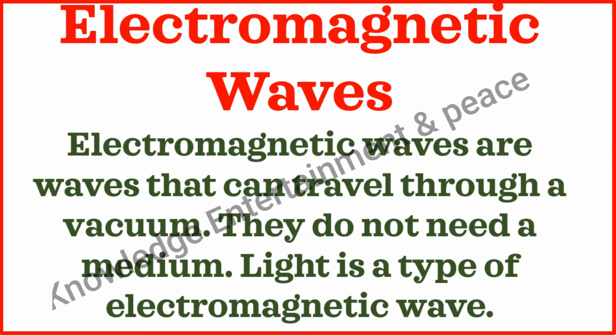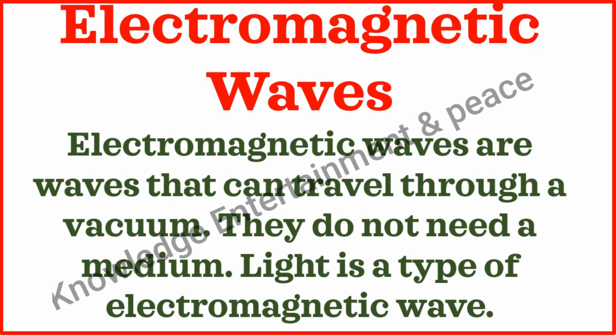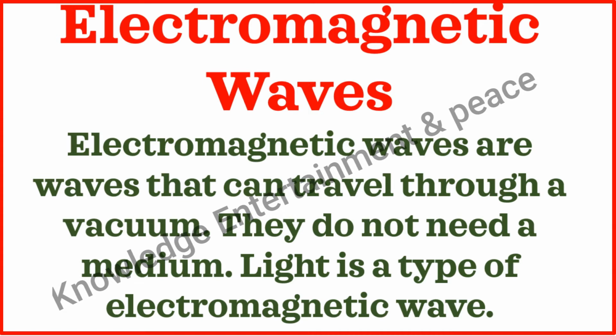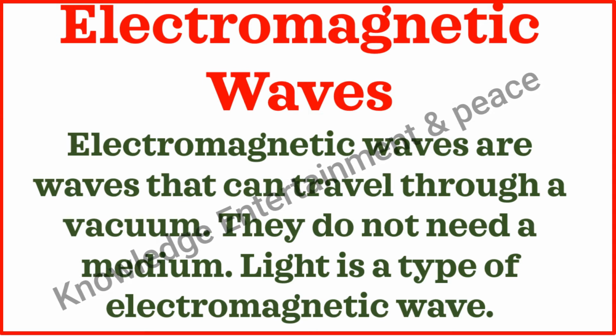Electromagnetic waves. Electromagnetic waves are waves that can travel through a vacuum. They do not need a medium. Light is a type of electromagnetic wave.